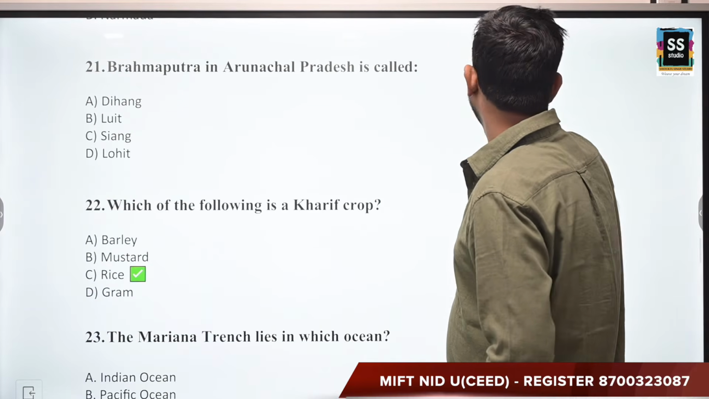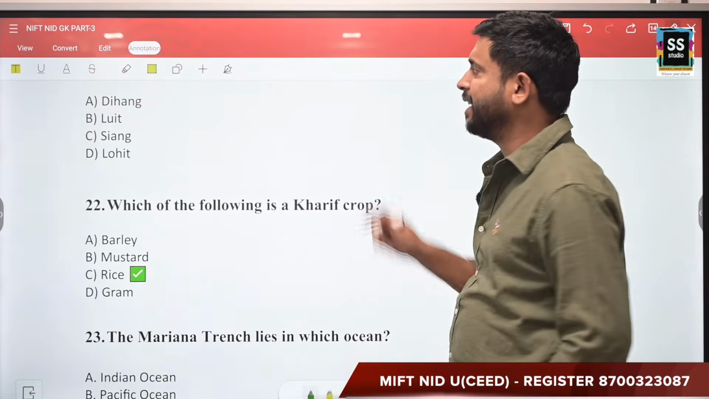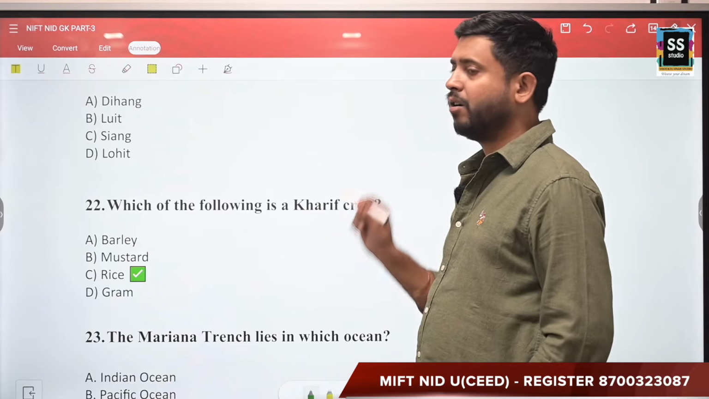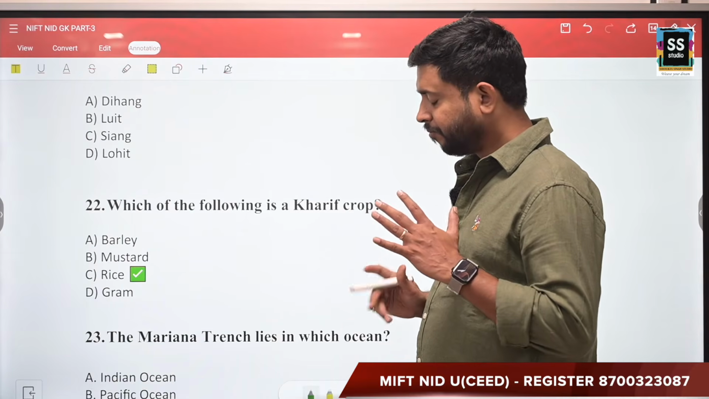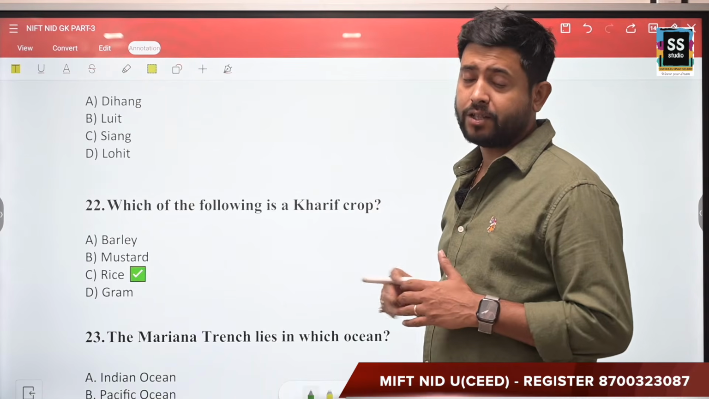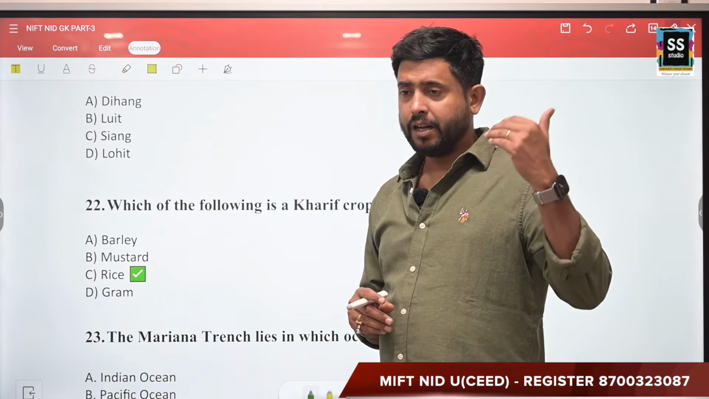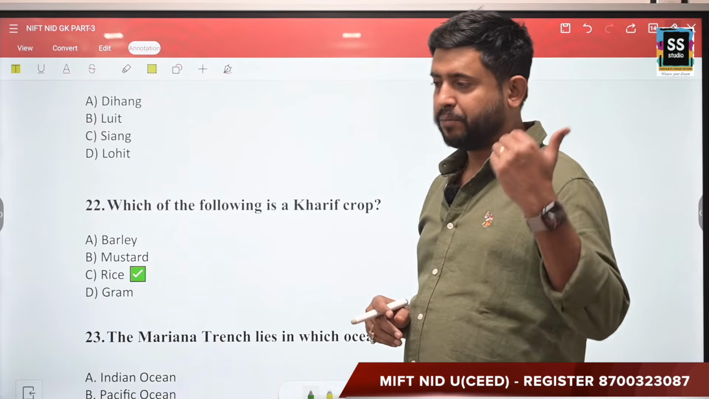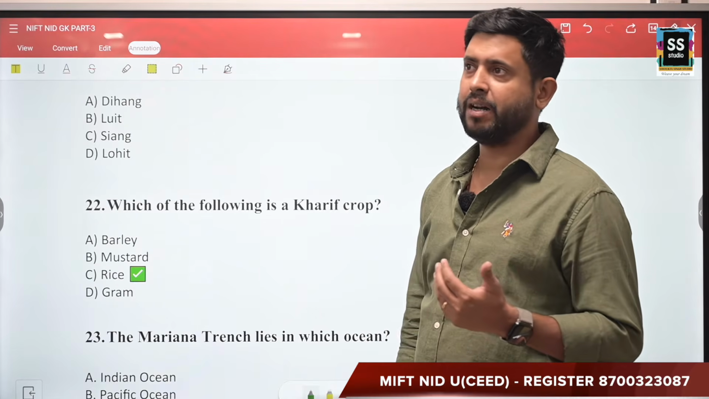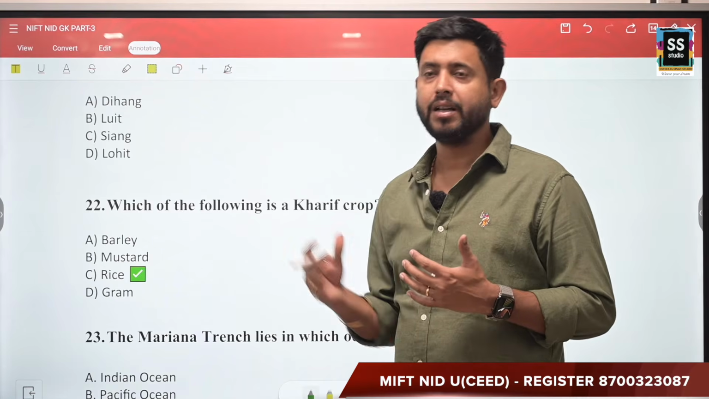Brahmaputra in Arunachal Pradesh is also known as Dihang, Luit, Siang, or Lohit. Now, there are two answers to this question. So basically, the Brahmaputra originates from very nearby Tibet.